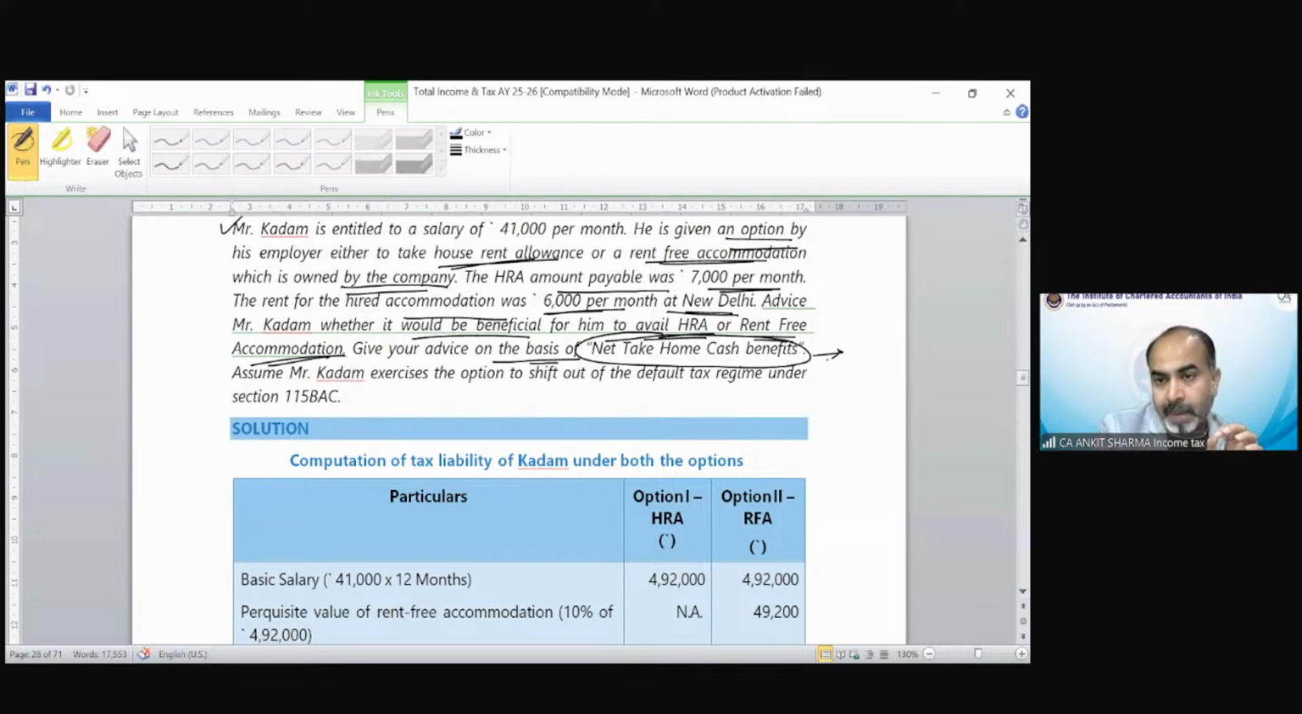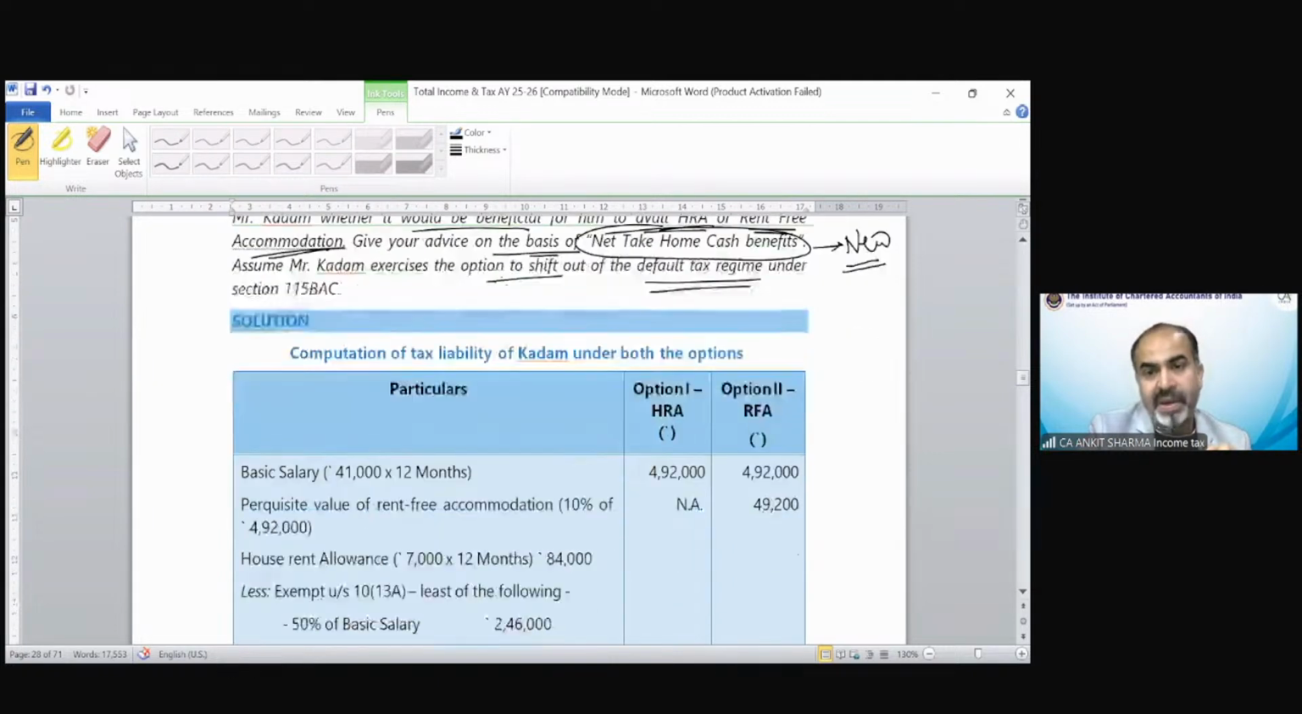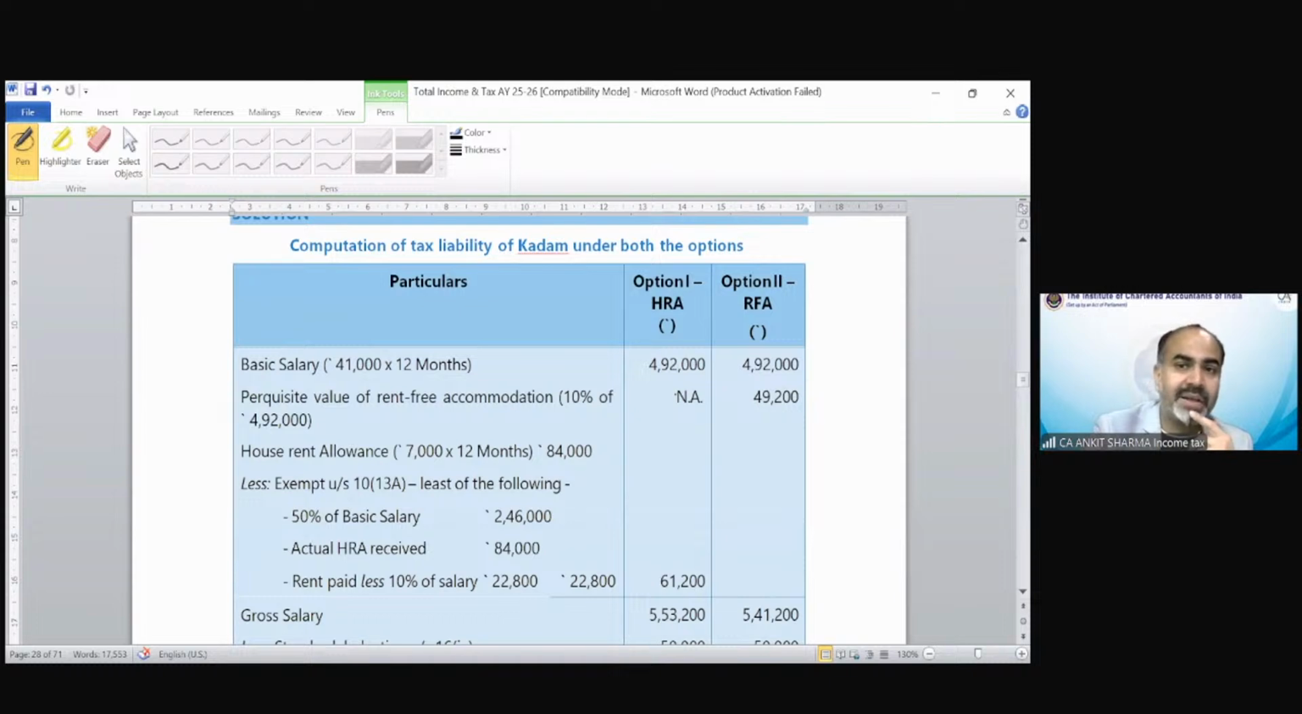This is new. Assume Mr. Kadam exercised the option to shift out of the default tax regime. Fine. The basic intent of every individual is that whatever he is getting, even after paying tax, the net cash inflow, if higher, would be a good option. Whether tax paid is higher does not matter. If the net inflow after paying tax is higher, that would be a good case. So we have to compare those options: the HRA option and the rent-free house option.